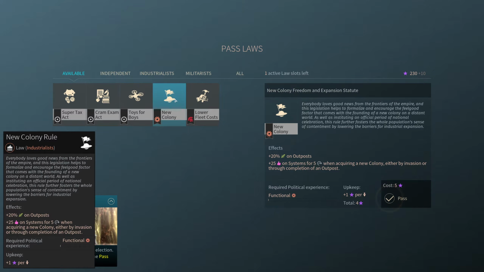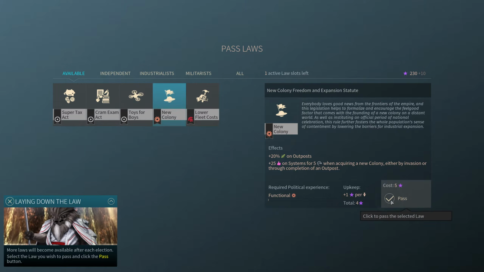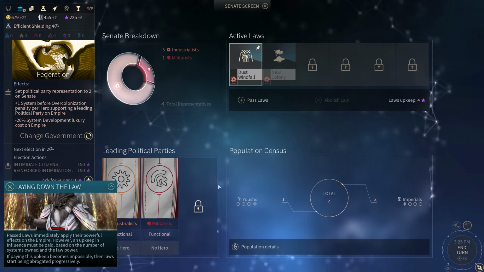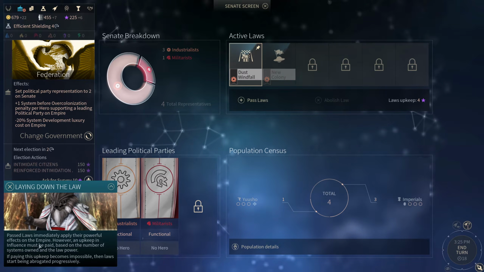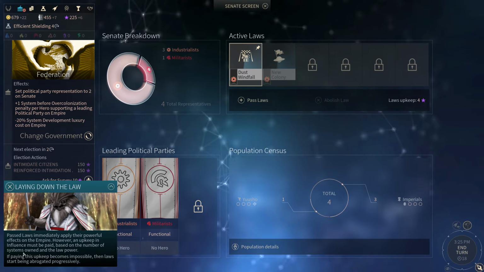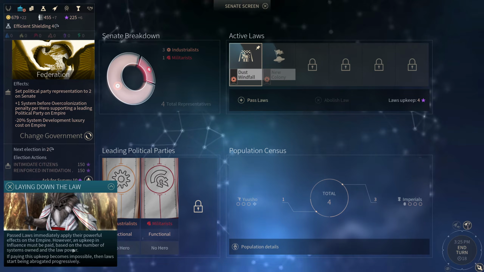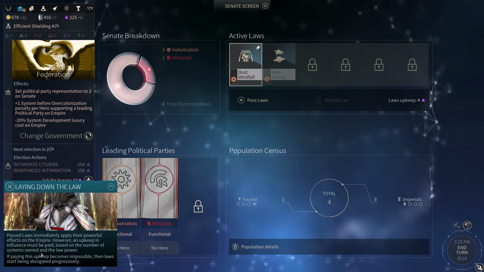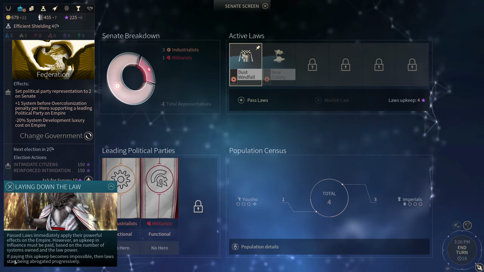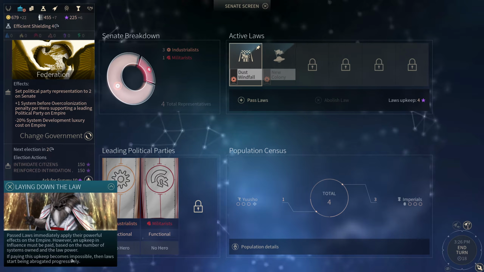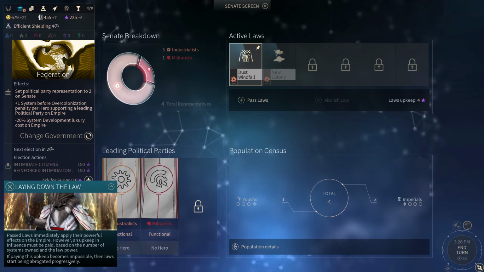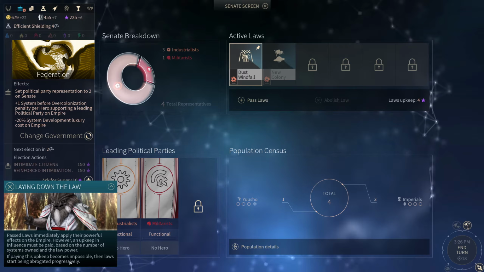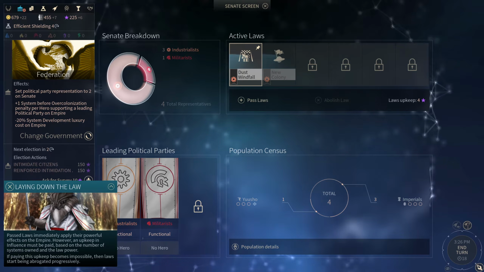I'm going to go with the new colony. Pass. Passed laws immediately apply their powerful effects on the empire. However, an upkeep in influence must be paid, based on the number of systems owned and the law power. If paying this upkeep becomes impossible, then laws start being abrogated progressively. Okay. Laying down the law.